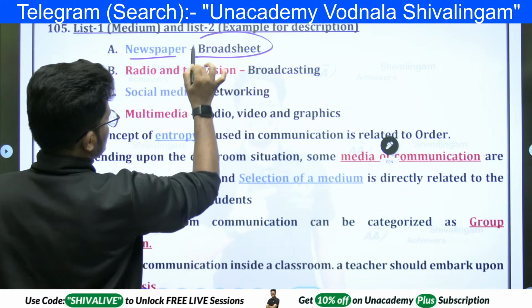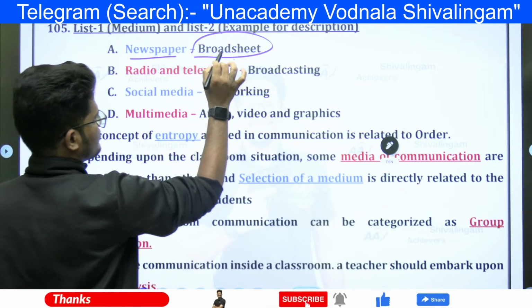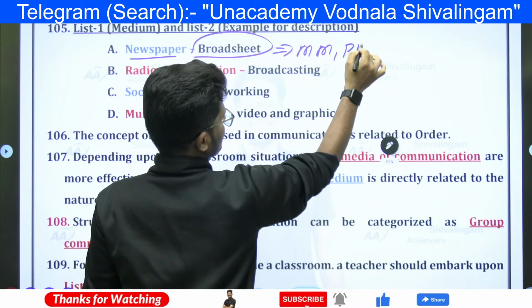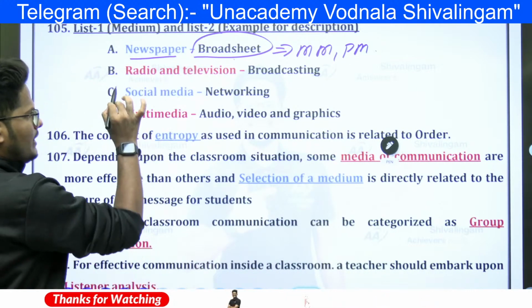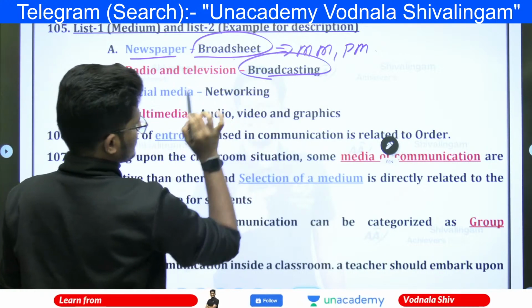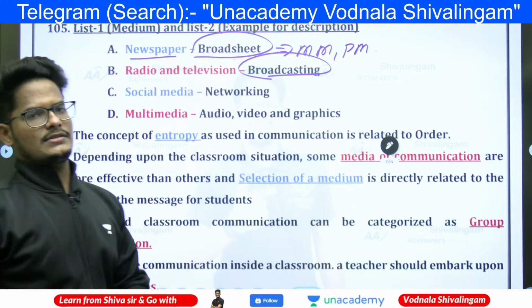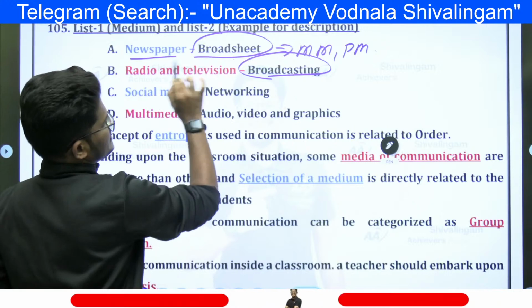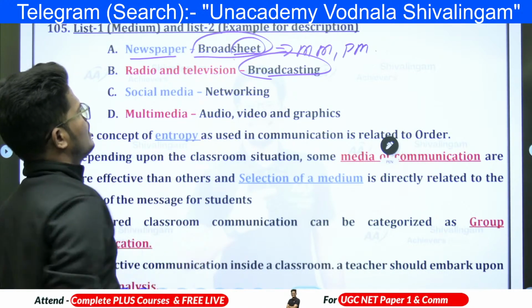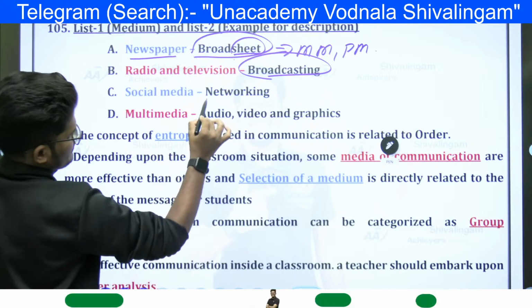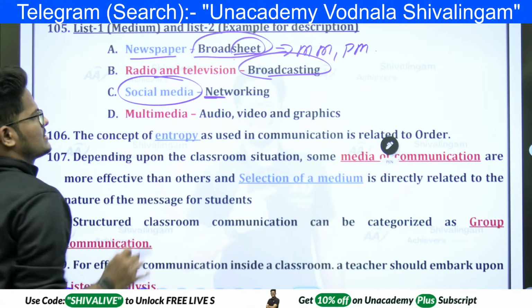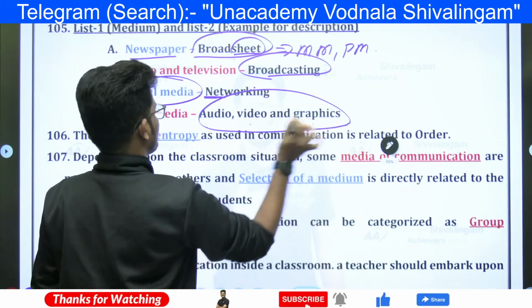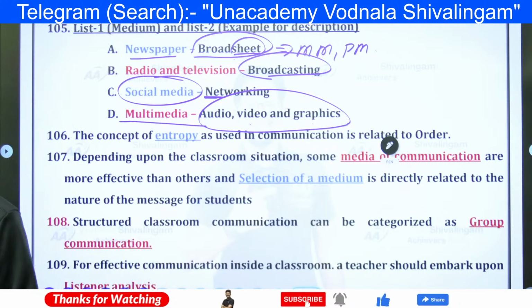Newspaper is a broadsheet. Why broadsheet? This is a mass medium which is print media. Radio and television is broadcasting. Casting means radio and television have both visual and audio appearance. Sheet means print, newspaper. And social media is networking, which is digital media. Multimedia has audio, video and graphics; all three are present in multimedia.